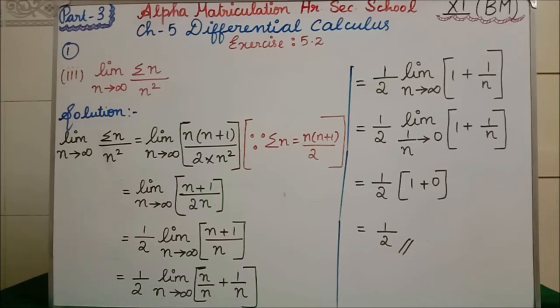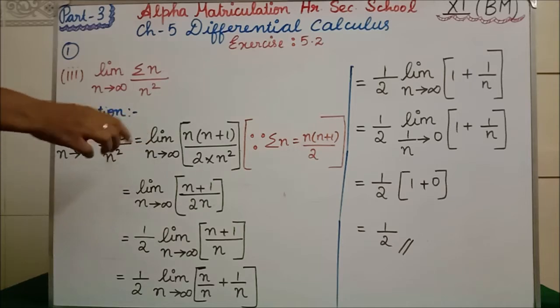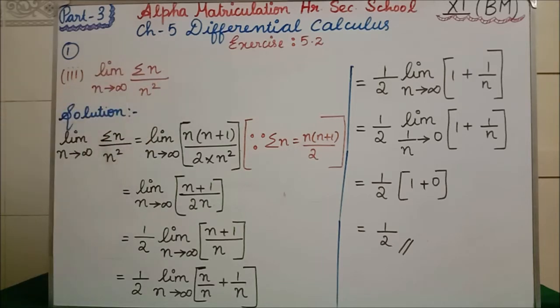I have told you wherever you are getting n tends to infinity, I asked you to change it to what? 1 by n tends to 0. But we will do that in the last step only. I will tell you why now. Limit n tends to infinity, in summation n, what is the formula? In 10th standard, in AP arithmetic series, we have learned the sum of the series, isn't it? Summation n is equal to n into n plus 1 divided by 2.